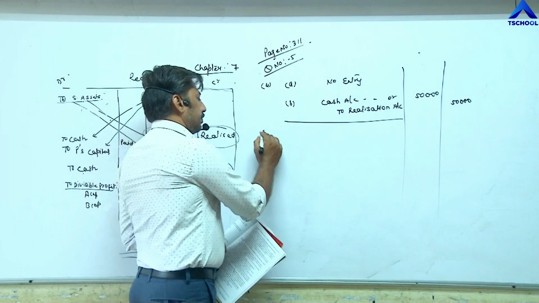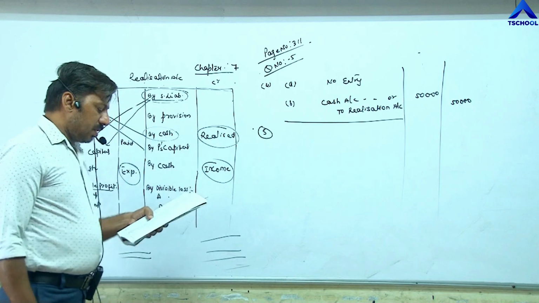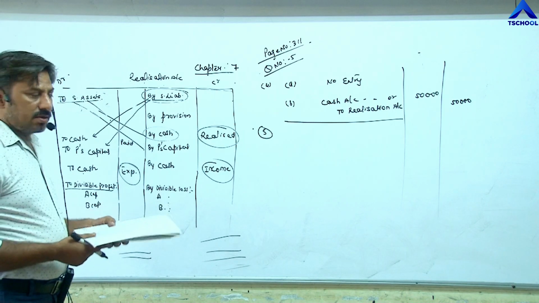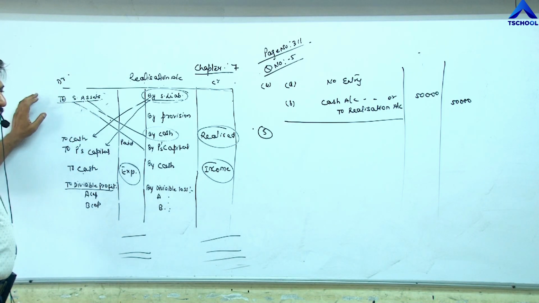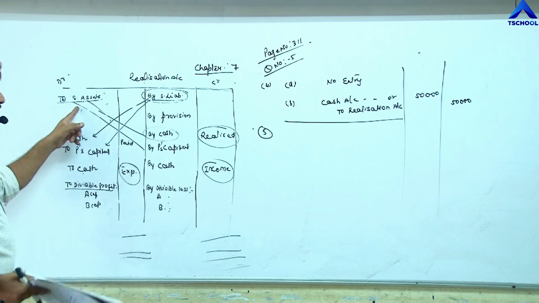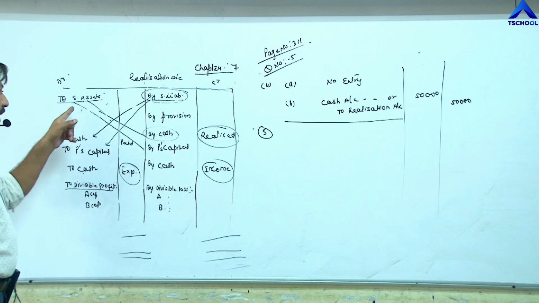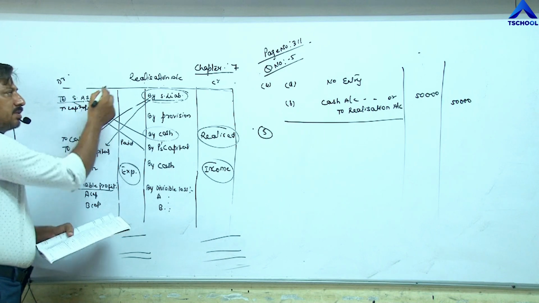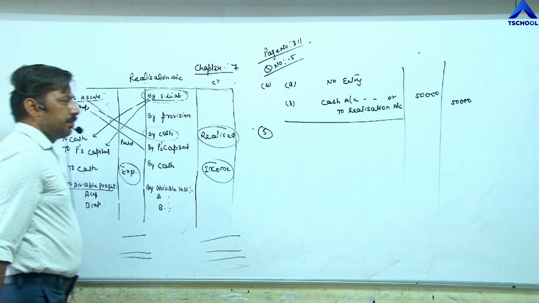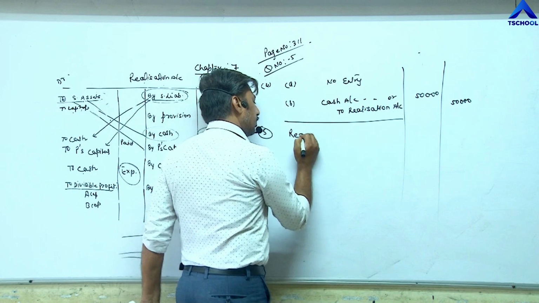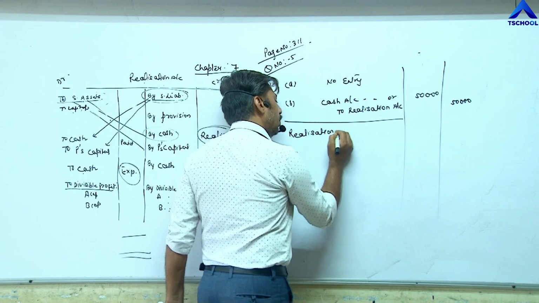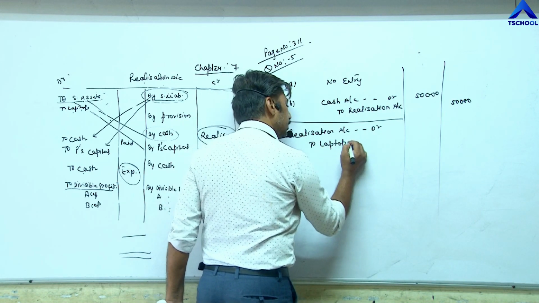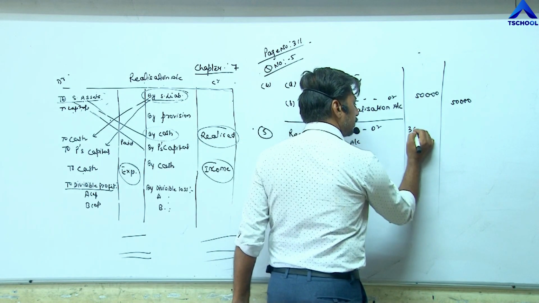Now fifth. Point number fifth. The value of the laptop is 35,000 rupees. Laptop is an asset. So first of all, we need to close down the asset. When an asset is given, first of all, close down the assets. Close down means close down the account of the asset, laptop. Right here, to laptop. The entry becomes realization account debit to laptop. Amount is 35,000.